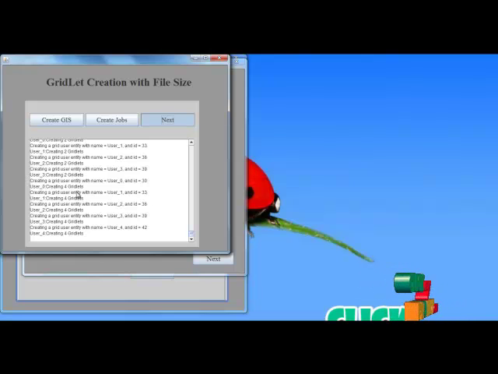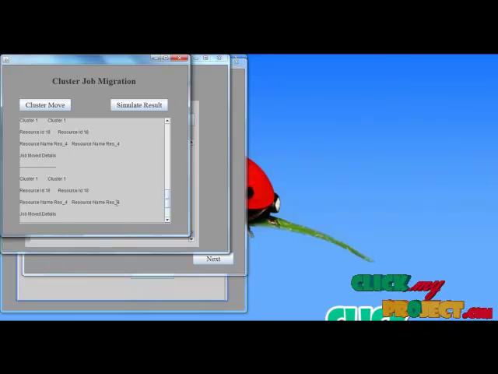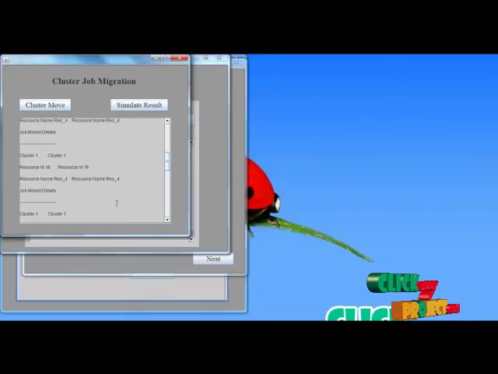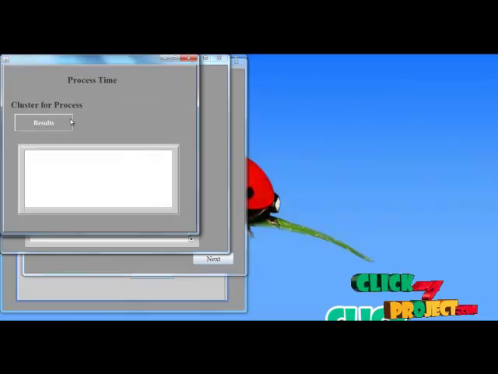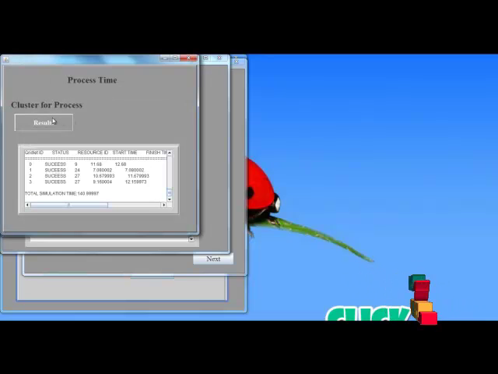Here we execute the jobs for each and every user. The cluster movement process will move resources from one cluster to another cluster based on the resource ID if necessary. For example, here cluster 1 resource 18 will be moved from the same cluster because there is no job available in the process. The simulation result will be gathered from GridSim. GridSim will return the original simulation results. Here we execute all the jobs using the GridSim simulator.